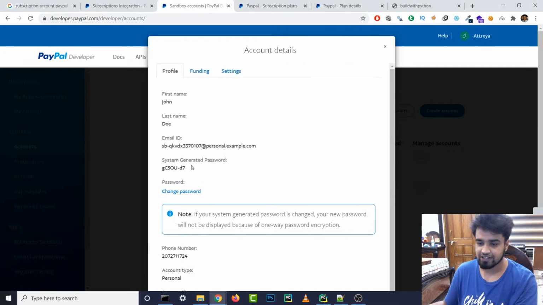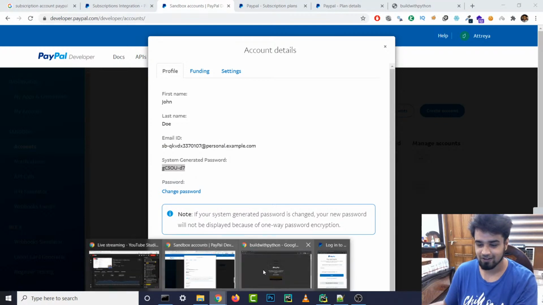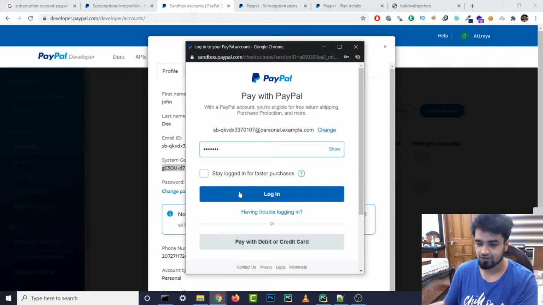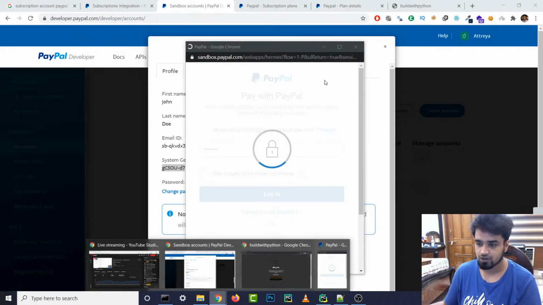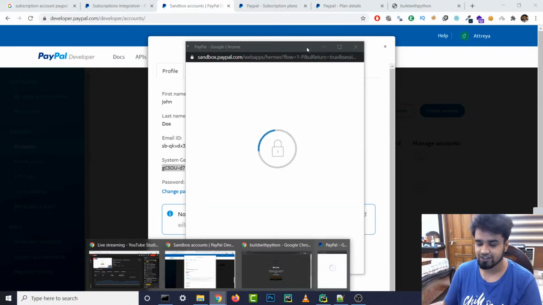Again, I'm just reiterating, guys, this is sandbox stuff. So this is all fake. You won't get anything even if you get the password. So there's no point in trying it. So now let's log in and see what goes on behind the scenes. I think they gave us some credits for free so that we can actually test everything out, like what's happening and stuff.